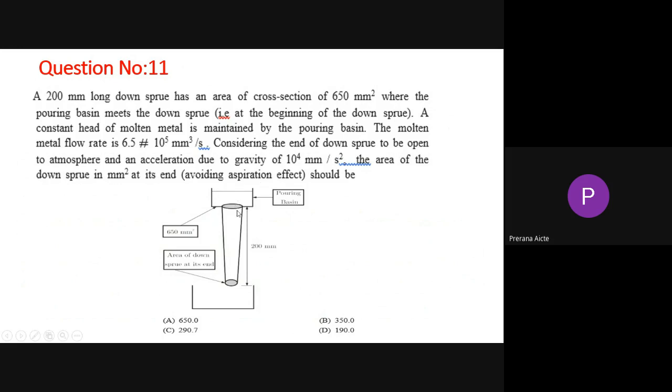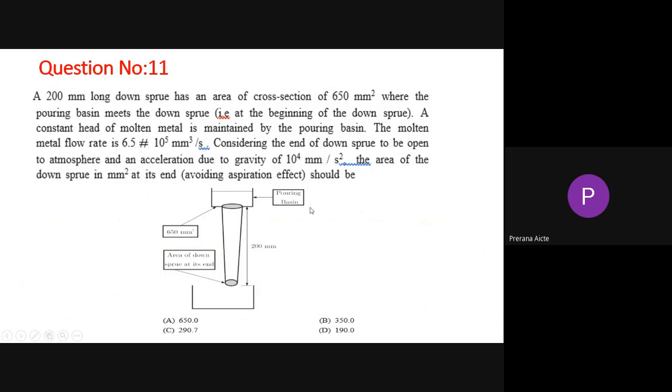This is the pouring basin. When the pouring basin meets the down sprue, at the beginning of the down sprue a constant head of molten metal is maintained by the pouring basin. Slowly it will enter into the sprue. The molten metal flow rate is 6.5 × 10^5 cube per second. Considering the end of the down sprue to be open to atmosphere, the acceleration due to gravity is 10^4 per square.